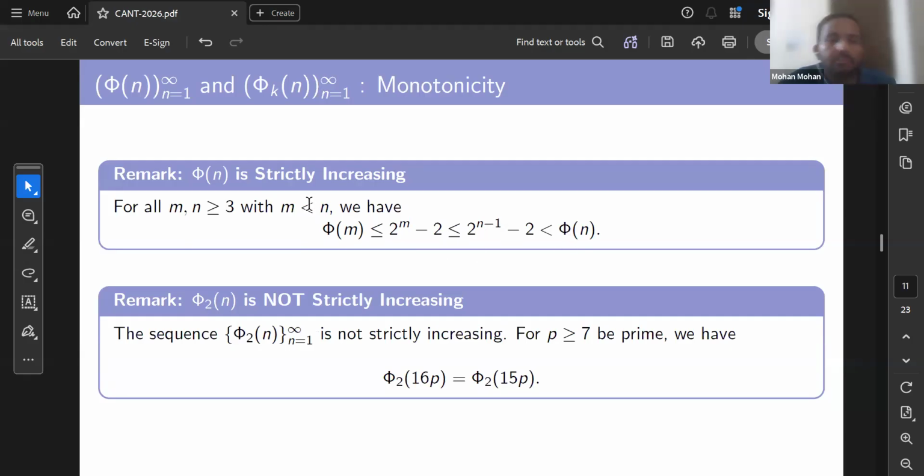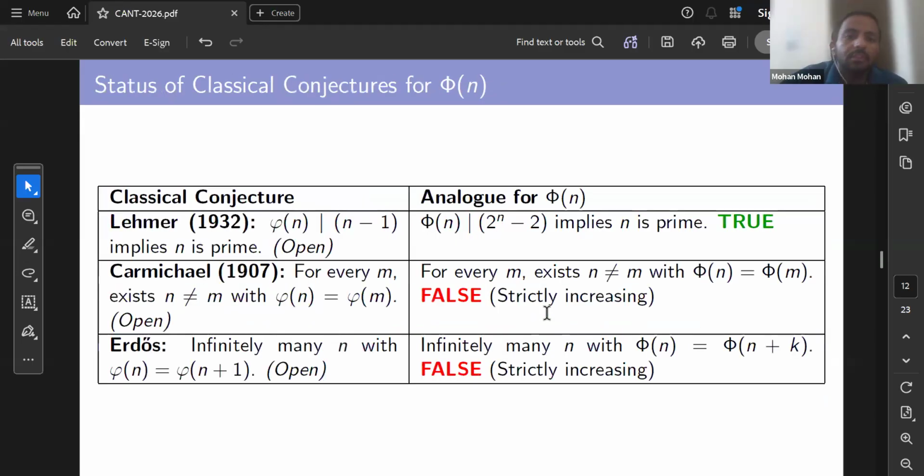So this proves that phi n is strictly increasing, but the same thing is not true in the case of phi kn. Phi 2n, in particular, is not strictly increasing. One can easily see that phi 2 16p is the same as phi 2 15p for any prime p greater than or equal to 7. And this is a very elementary property, but why we have studied these properties is in this. We answer this question in this slide.